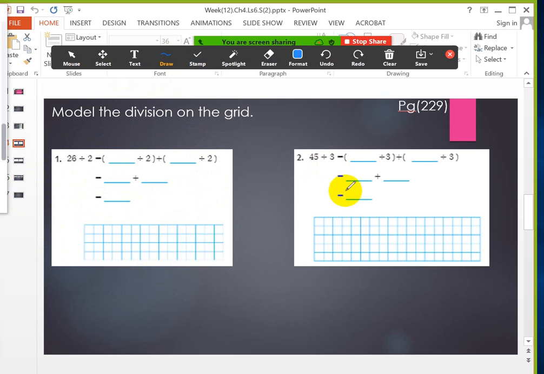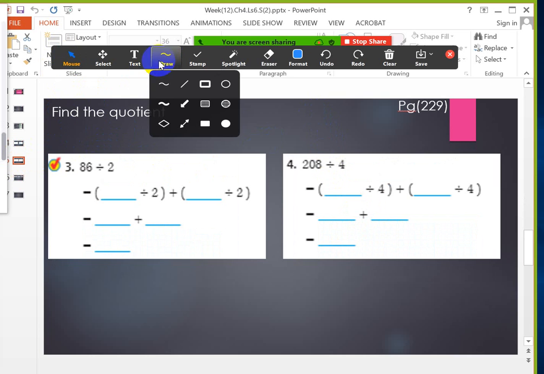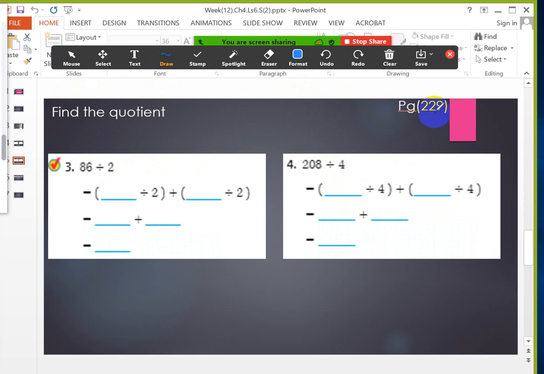What about number 2? We did number 2, 45 divided 3. Okay, very good. So let's move now to number 3, and if we have time we will solve exercises and the homework. So this page 229, girls, 229. Always the page is here.